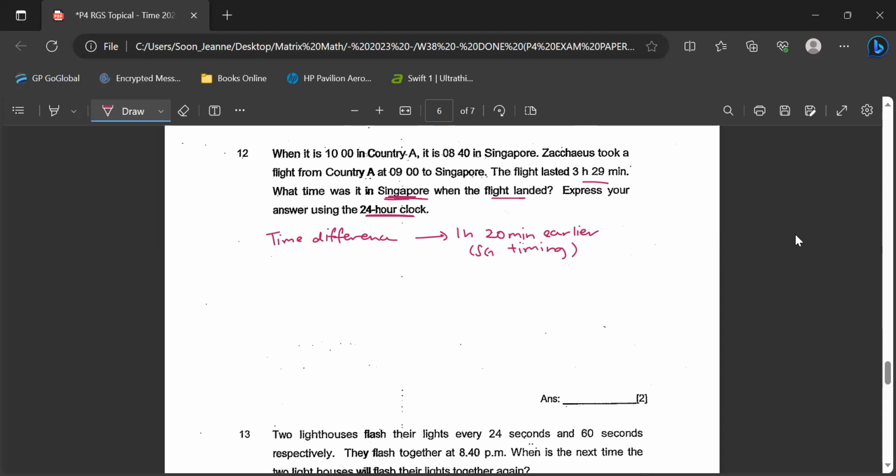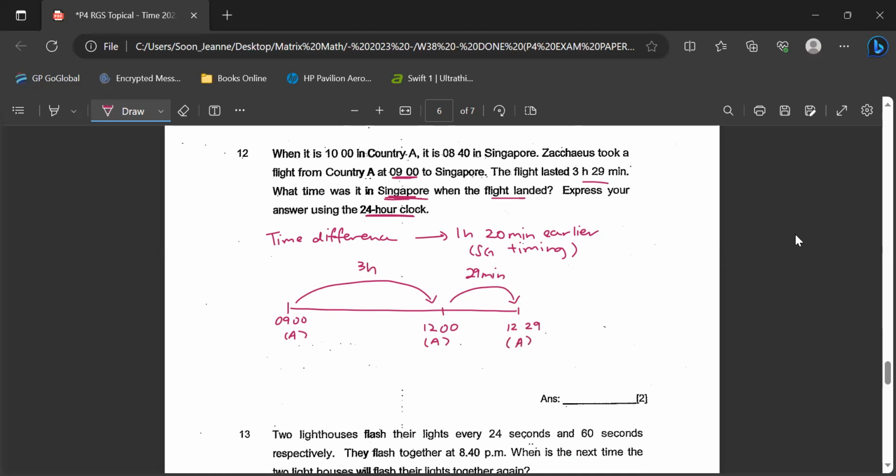So if this person took a flight from country A at this timing to Singapore, and the flight lasted this long, let's calculate. The time is 0900. I add 3 hours, which is 9, 10, 12:00, and this is at country A. Another 29 minutes, still at country A, so it's 12:29. This is the timing at country A.